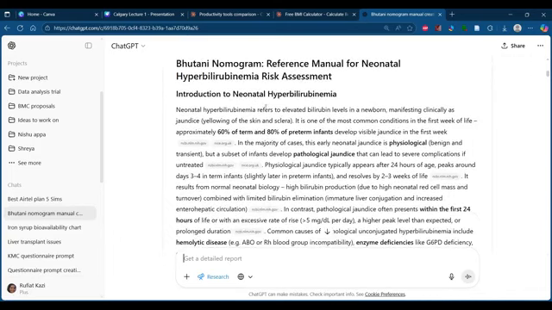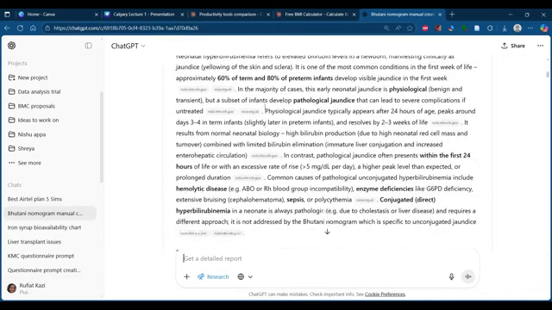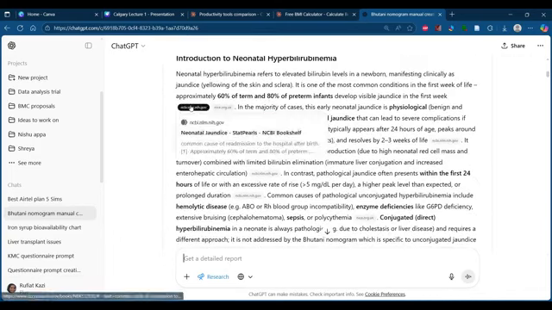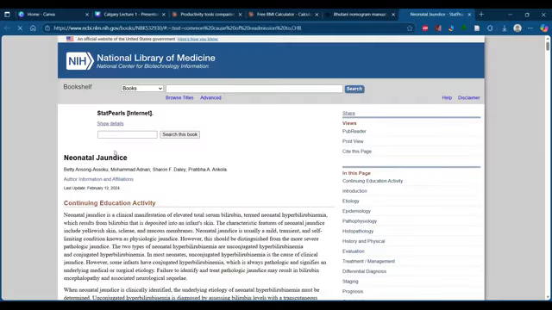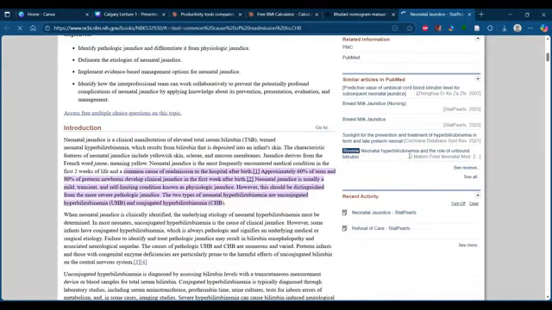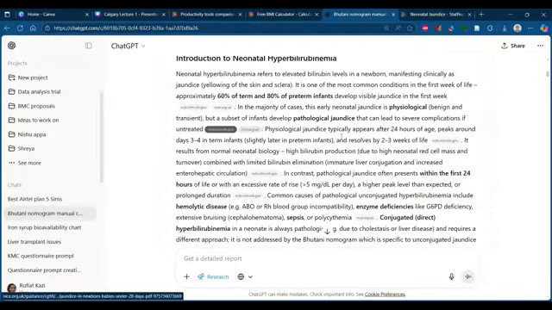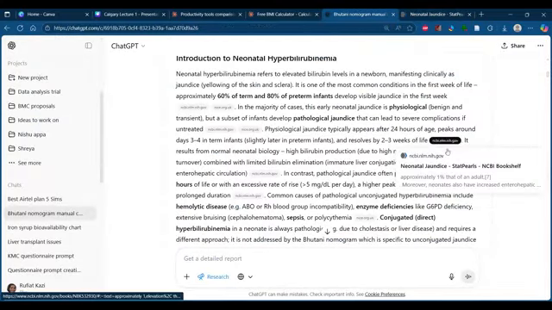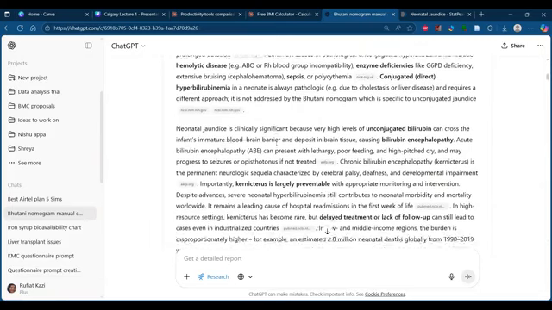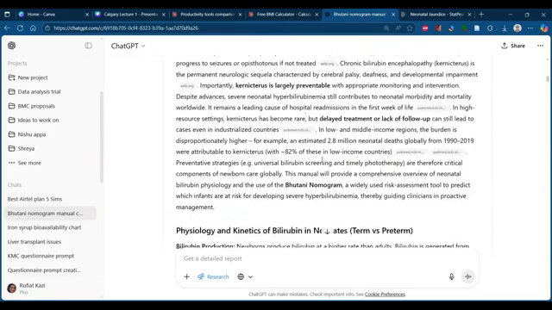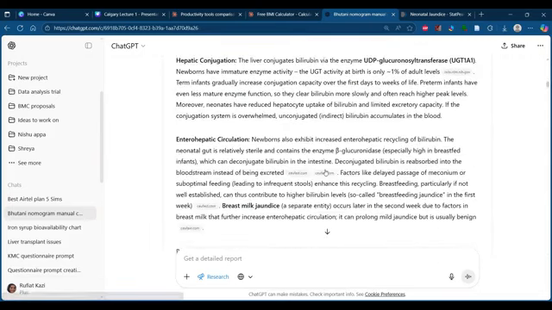Then it created this detailed write-up. And when you go through this write-up, you can see there are so many references here. You can see there is a reference from PubMed. When I click on that particular article, it automatically opens up, based on neonatal jaundice. There is another reference from PubMed, some from a UK government website, again from PubMed. So it contains all the information that is needed for Claude for creating this nomogram.